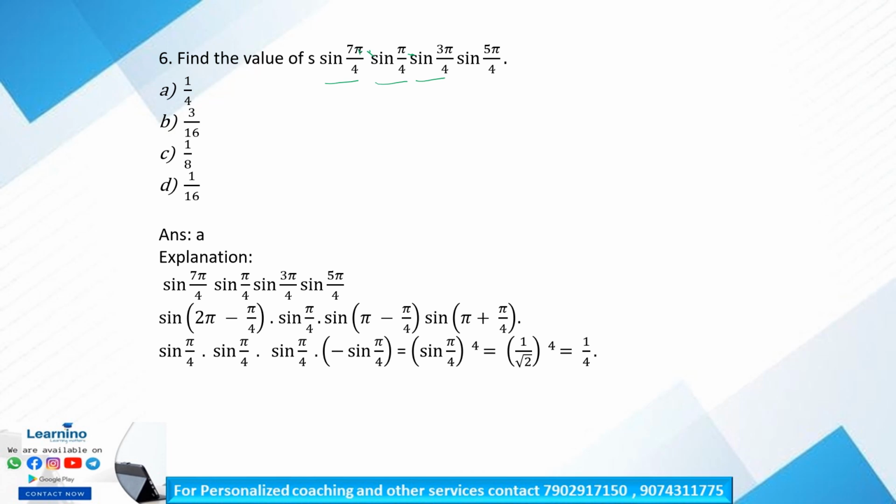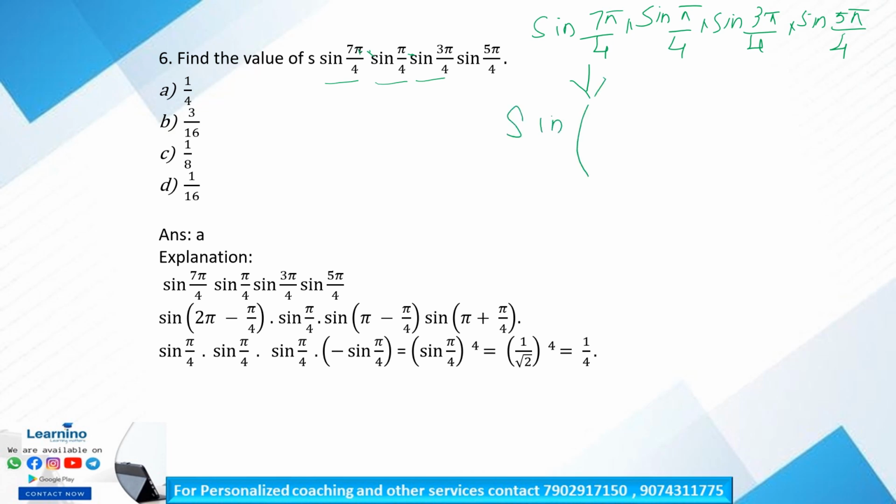So let us rewrite it. Sine 7 pi by 4 into sine pi by 4 into sine 3 pi by 4 into sine 5 pi by 4. Sine 7 pi by 4 can be written as sine of (8 pi minus pi) divided by 4. Is it correct? 8 pi minus pi is equal to 7 pi.